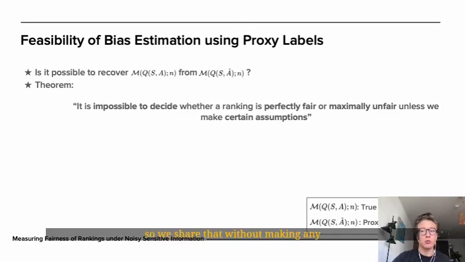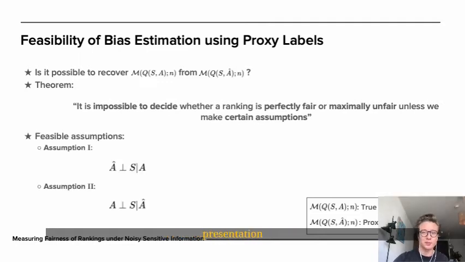We show that without making any assumptions about the underlying data model, it is impossible to decide whether a ranking is perfectly fair or maximally unfair by just observing S and A hat. Hence the proxy fairness measure can be arbitrarily different from the actual value. For those interested, the actual proof can be found in the paper. It's unfortunately a little bit too lengthy for this presentation.